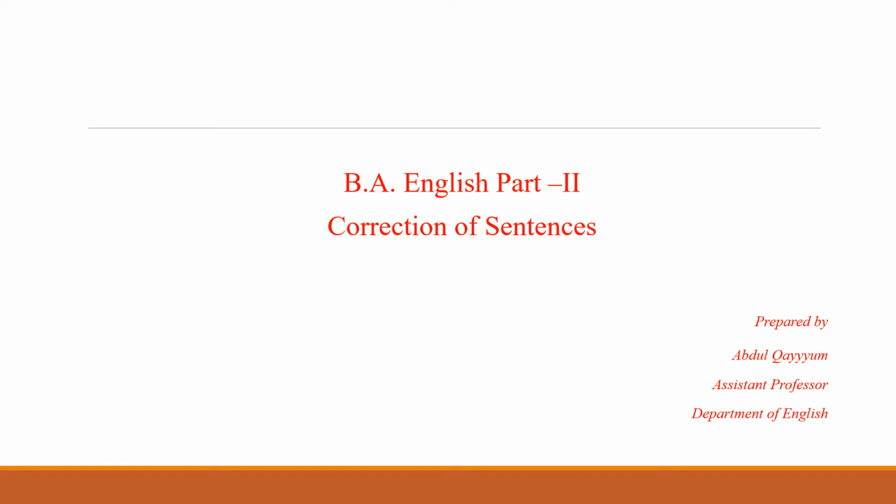I'm Abdul from the Department of English. My job is to teach you grammar, that is the paper B portion of the paper, and we have already started the correction of sentences. This is the question of 10 marks in your final paper, in which incorrect sentences are given and you have to correct those incorrect sentences.